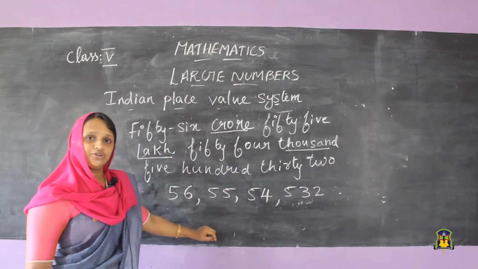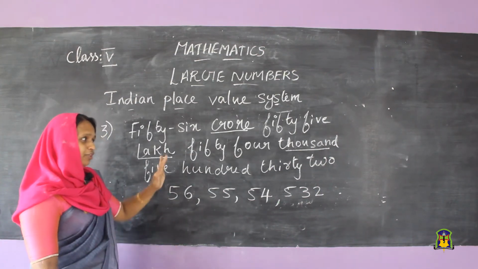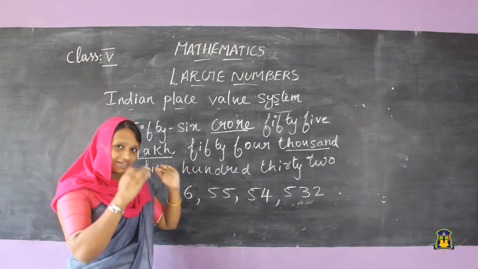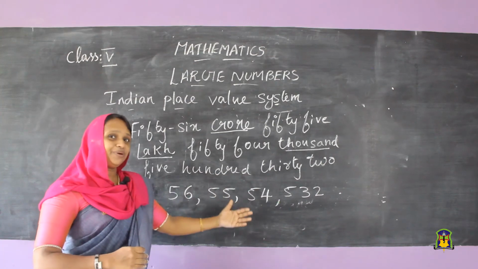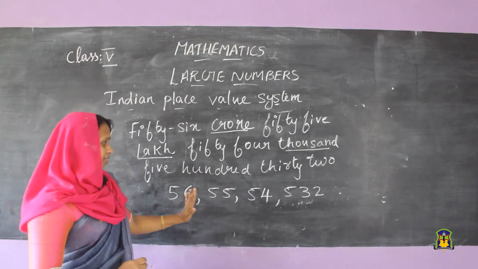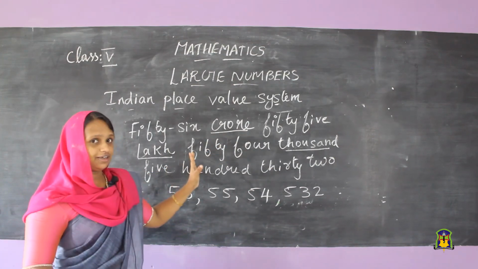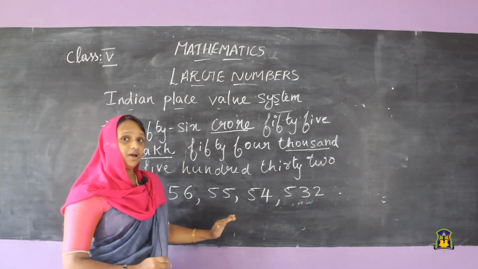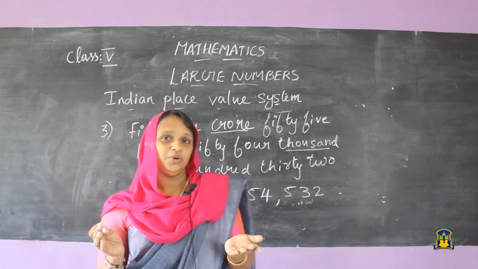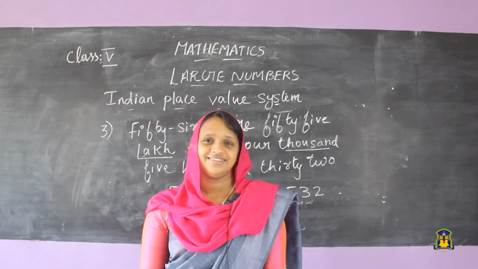Okay, students? Now, even without the place value chart, you can write using commas. For 50 crore, you first understand what all places are there. After that, insert commas, then it will feel easy to you. Okay, students? Thank you.